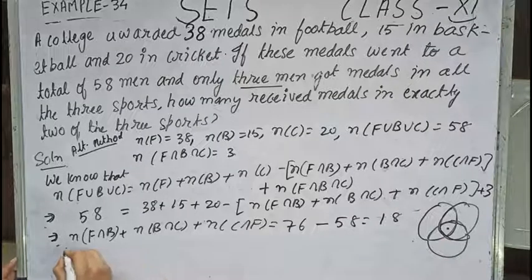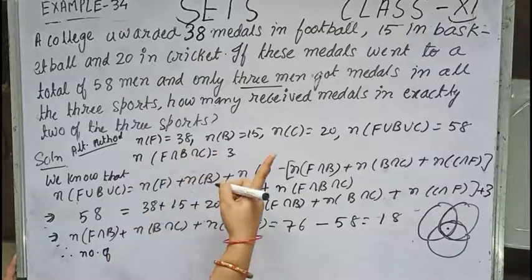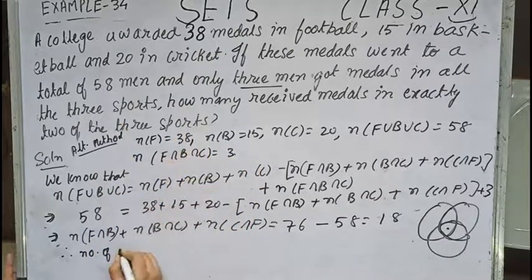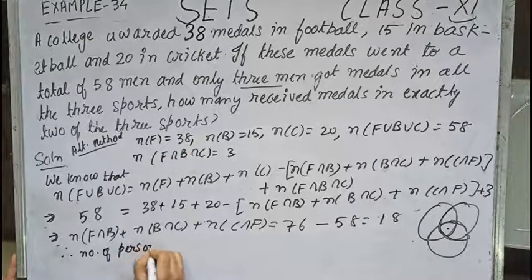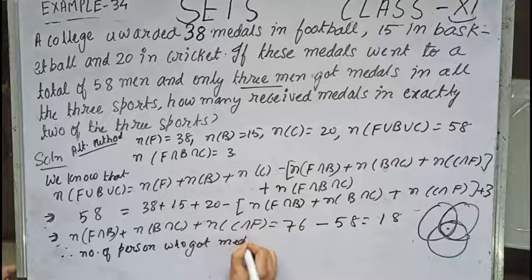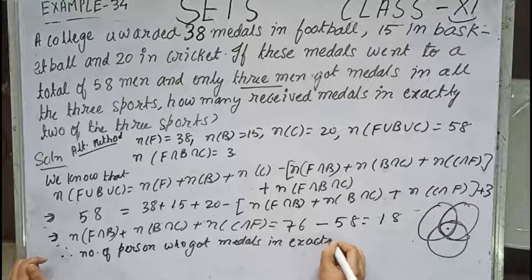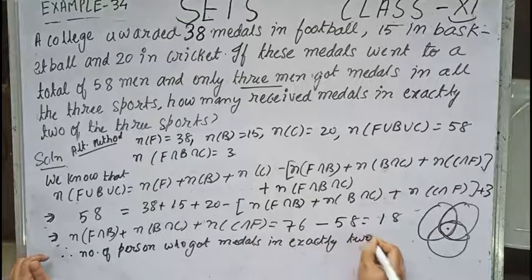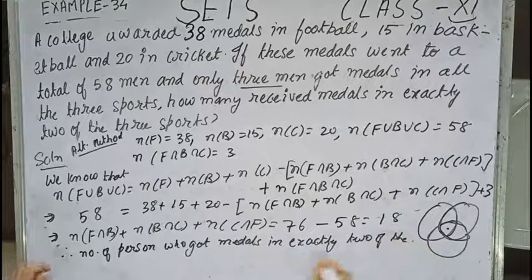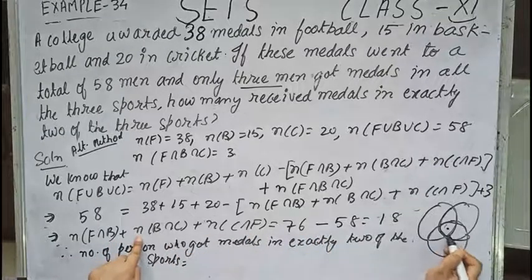Therefore, the number of persons who got medals in exactly 2 of the sports will be equal to this minus this 3 times.